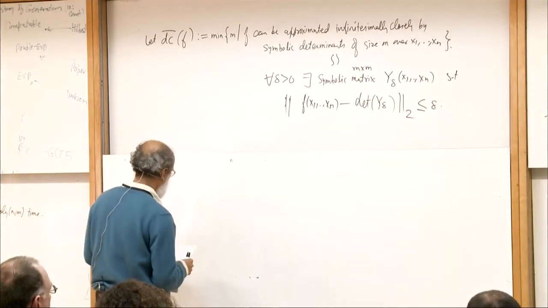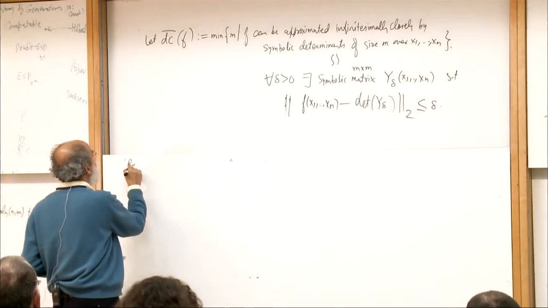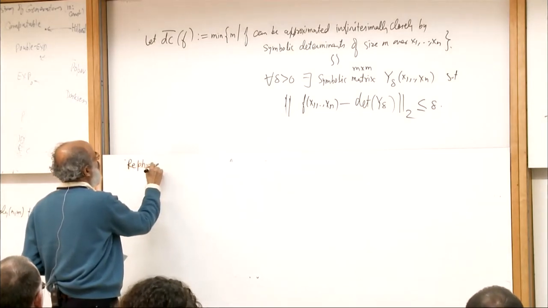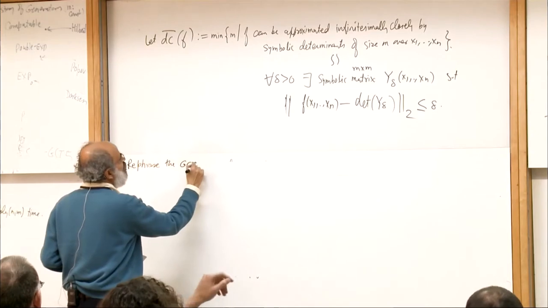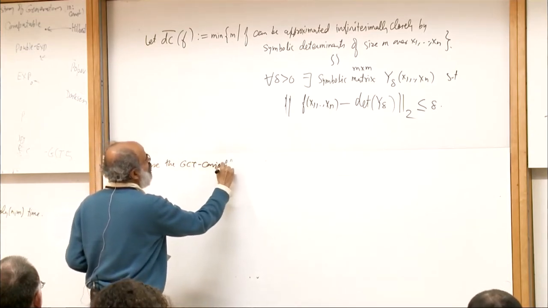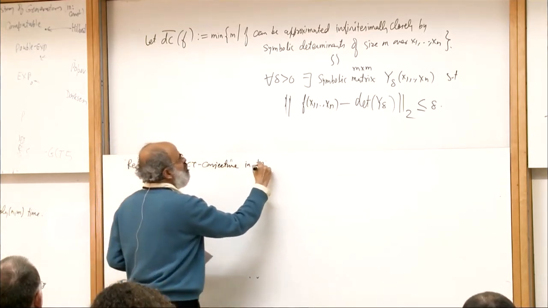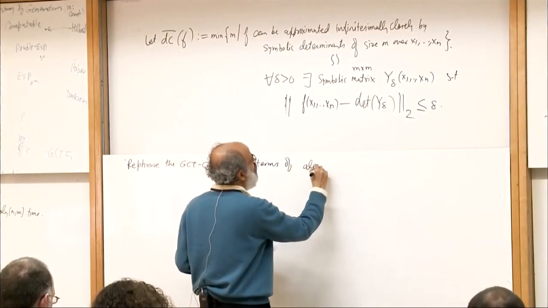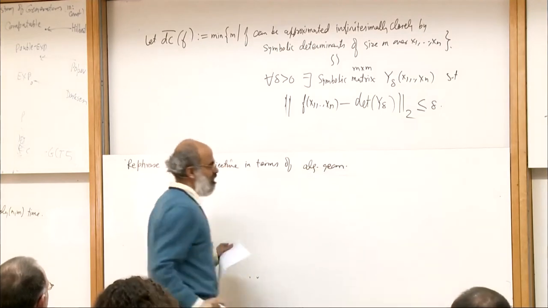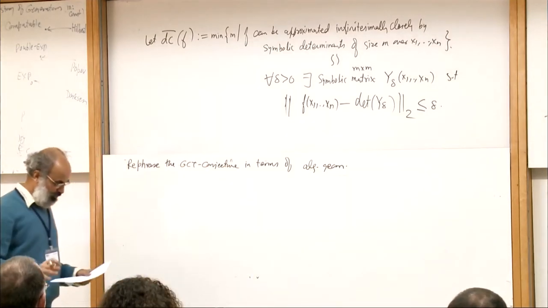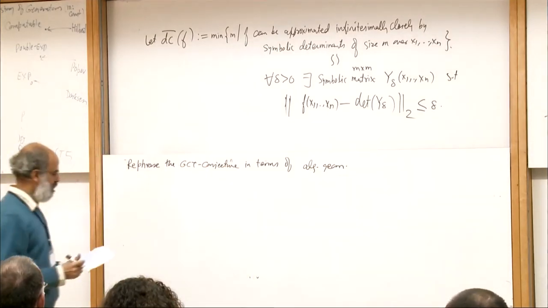So let me rephrase the GCT conjecture in terms of algebraic geometry. And actually you can even phrase it in terms of geometric invariant theory, but we won't need it for today.